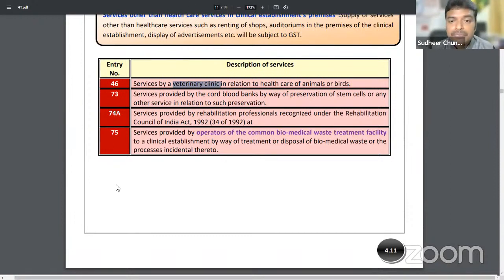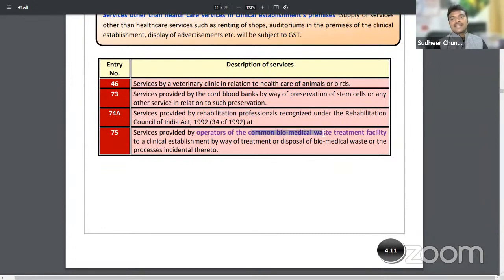Let us continue. Blood bank services were also exempted from GST. Next, rehabilitation professionals. They provide counseling services to persons who are addicted to alcohol, like the rehabilitation centers we practically see. Services by rehabilitation centers were exempted from GST.